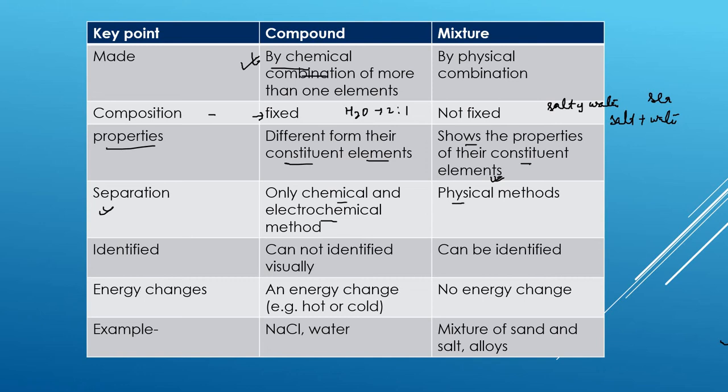For example, salt and water, you can use distillation to sort out the salt and water. How do you identify this? You cannot identify visually, because if I give you this water, you cannot say where the hydrogen is, where the oxygen is. But for a mixture you can identify based on the properties, based on how they appear morphologically or physically.